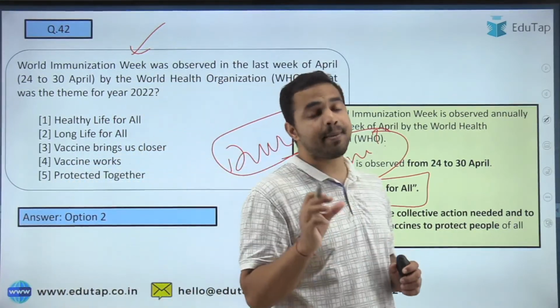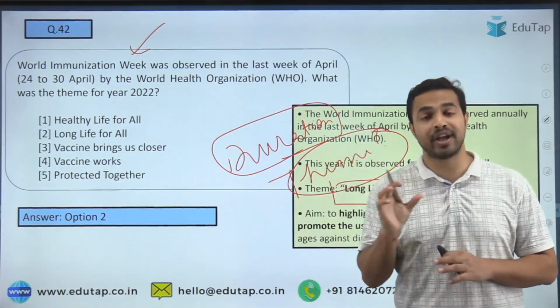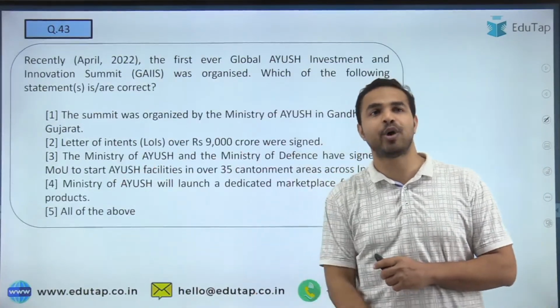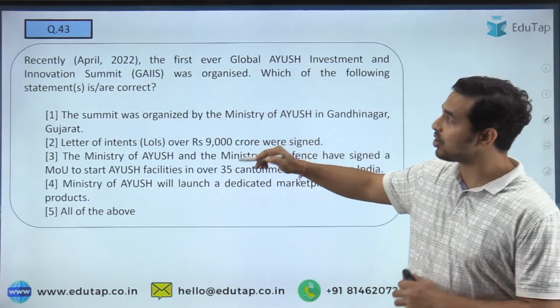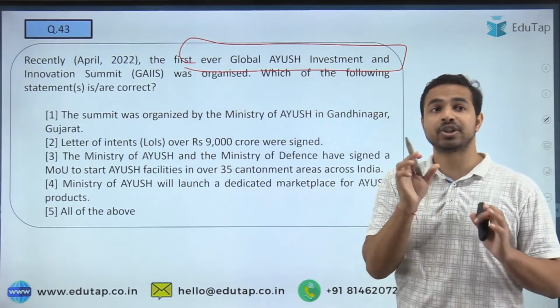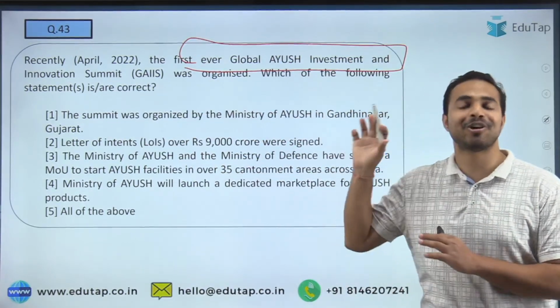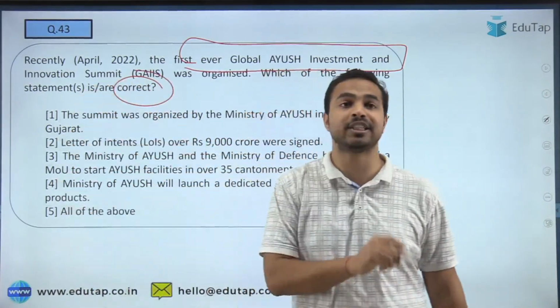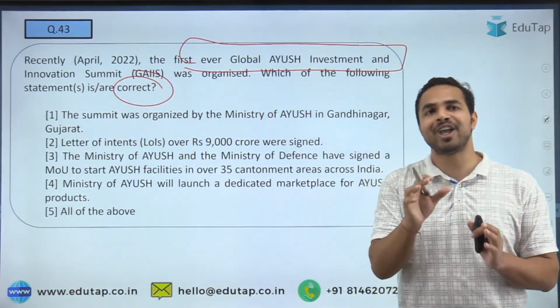See guys, once again I am telling you what dimensions you should remember whenever you are covering these weeks and important days. Let's move on to the next question. So the next question is on the first ever Global Ayush Investment and Innovation Summit, which was organized recently in the month of April. So please tell me which of the following statements are correct in relation to this particular Global Ayush Investment and Innovation Summit.